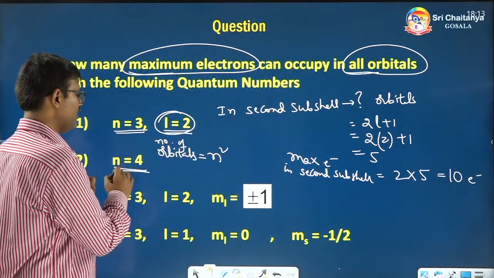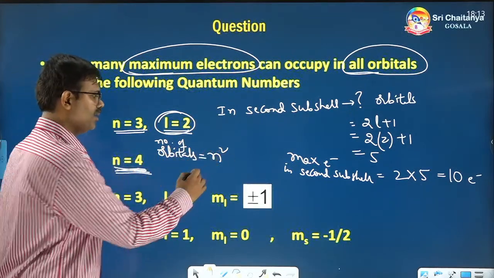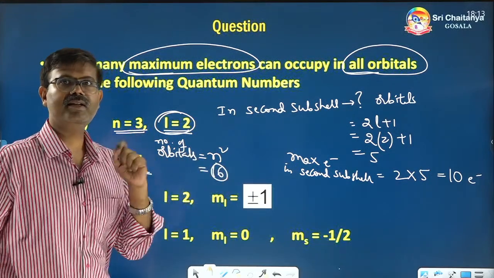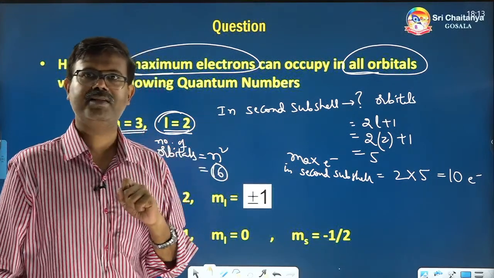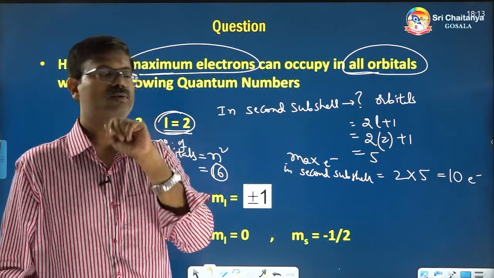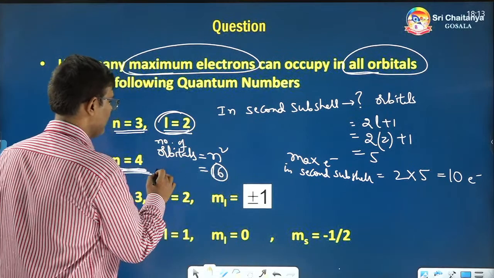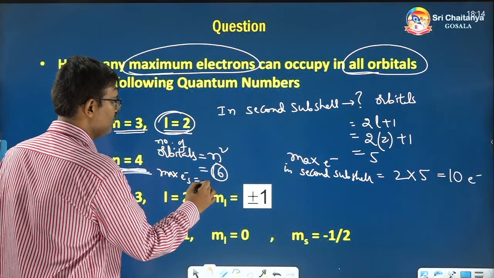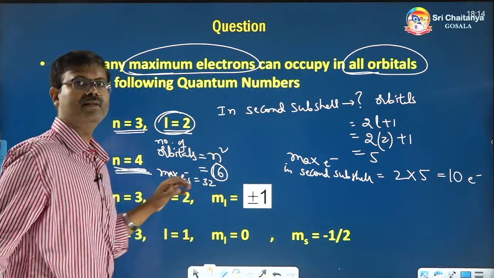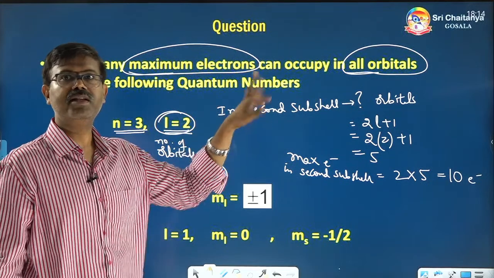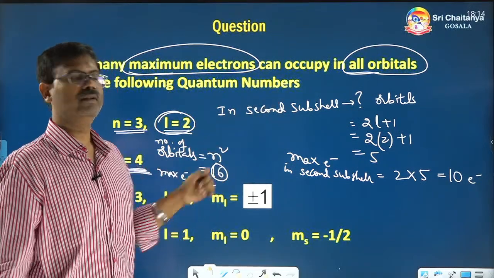So for n equal to 4, n square will be what? 4 square, which means 16. So a total of 16 houses or orbitals are present. And each orbital has how many maximum electrons? 2. So 16 orbitals means maximum electrons will be 16 into 2, 32 electrons. That is the answer for this. In the earlier page we have seen 2n square, that only we are following.